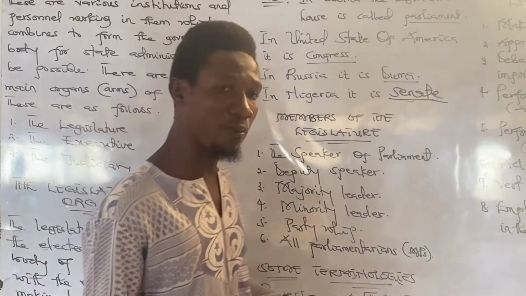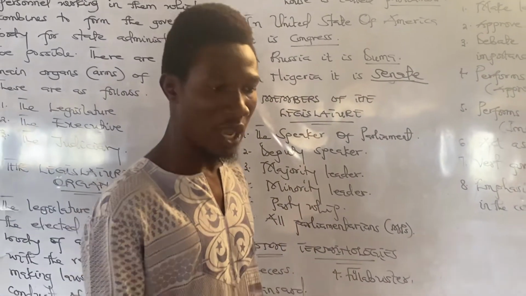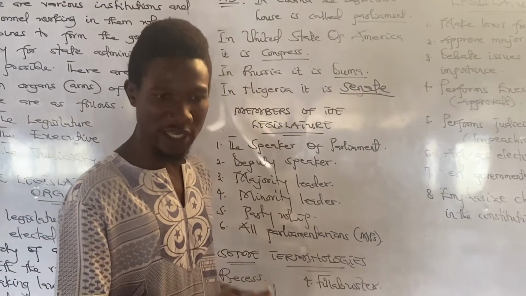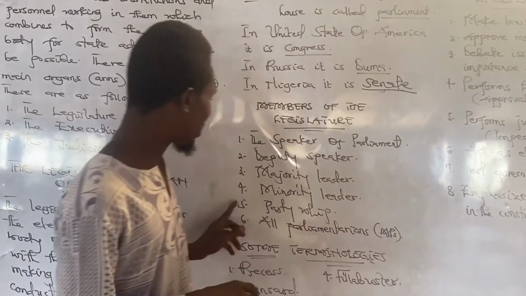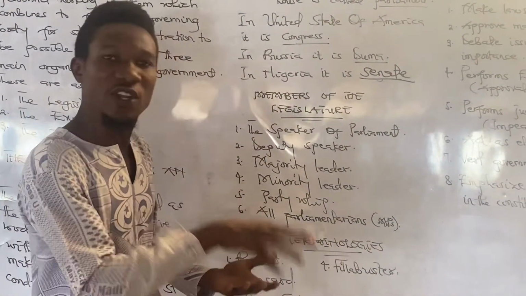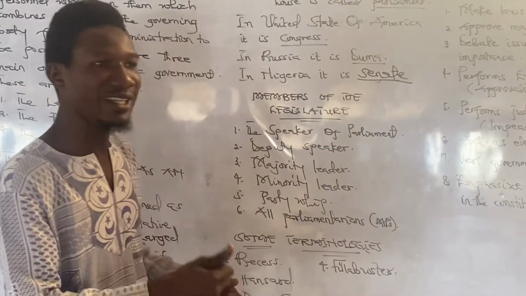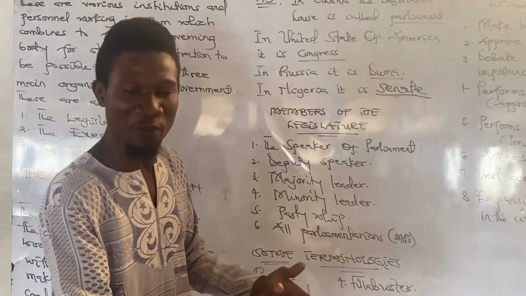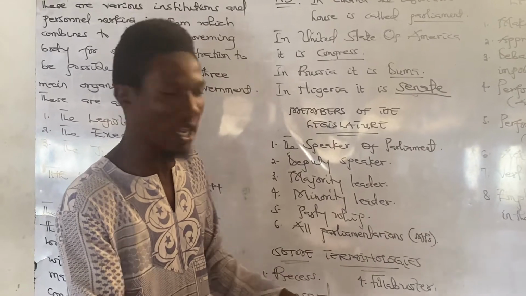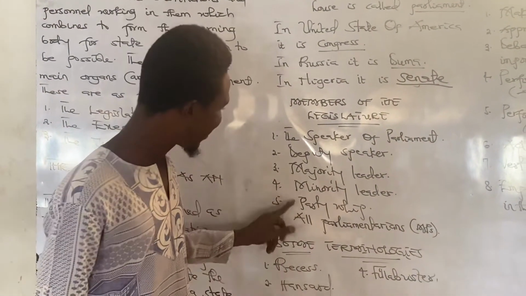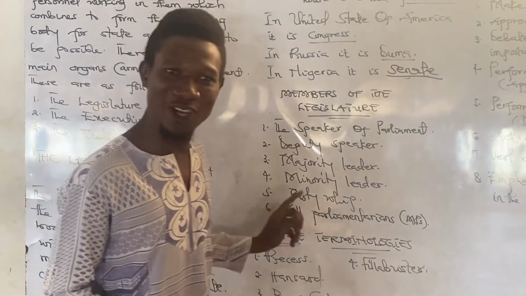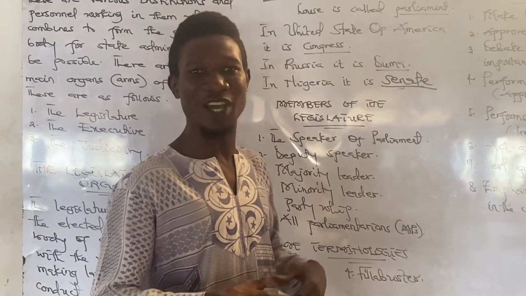Then we have another important personality called the party whip. As it was asked by Wassce in the year 2021, Wassce objectives, question number 6 exactly. He asked them, an individual in parliament that is selected by the party head or the party official, that makes sure that members of parliament toe the party line is considered as, the answer is the whip. So when we talk about the party whip, a lot of individuals are not familiar with this.